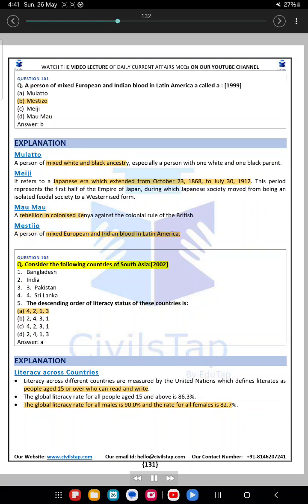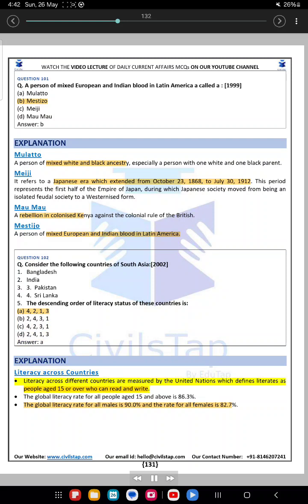Question 102. Consider the following countries of South Asia, 2002. 1. Bangladesh. 2. India. 3. Pakistan. 4. Sri Lanka. The descending order of literacy status of these countries is: A. 4, 2, 1, 3. B. 2, 4, 3, 1. C. 4, 2, 3, 1. D. 2, 4, 1, 3. Answer. A.